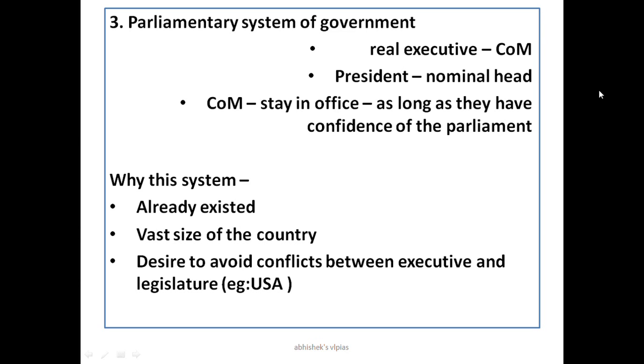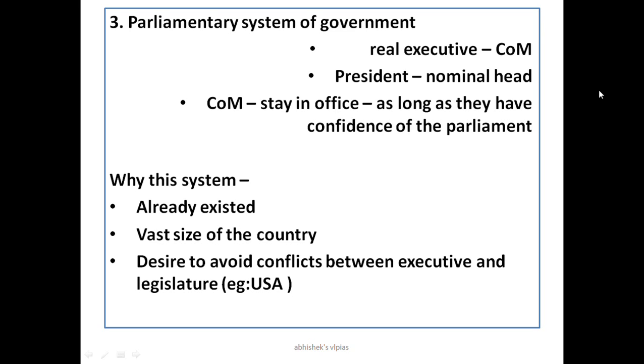The council of ministers stays in office as long as they have the confidence of the parliament. They are elected by becoming the majority party. Suppose BJP got elected and they created their own council of ministers, and this council of ministers is doing the executive work. That is the parliamentary system.